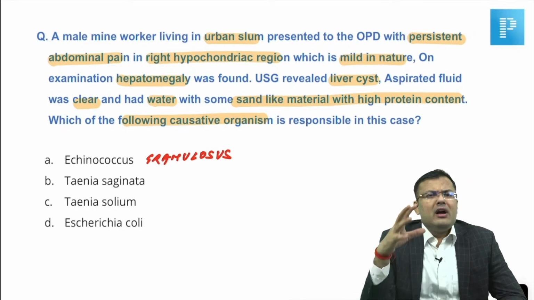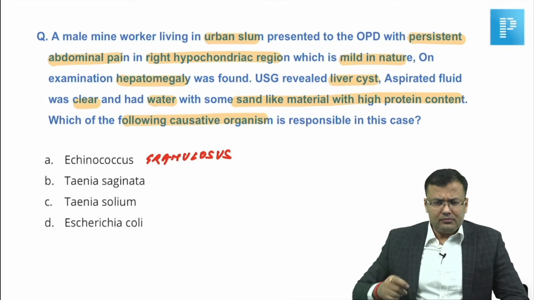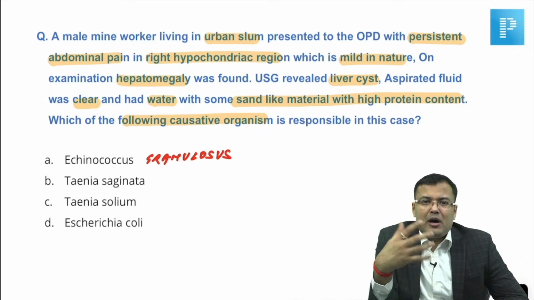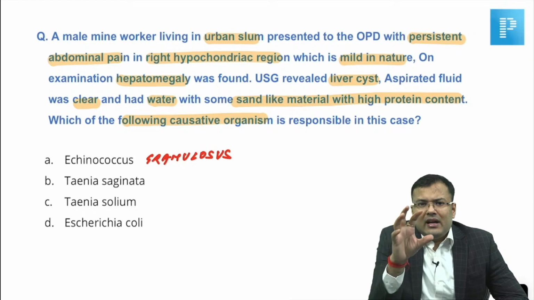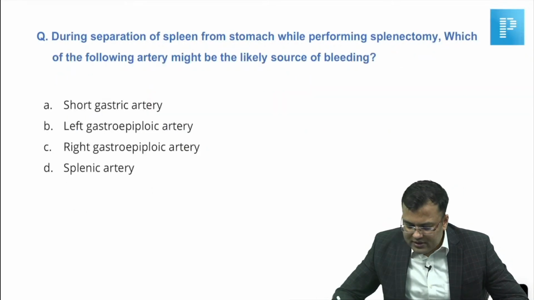Okay, let me tell you about hydatid cyst. Majority of patients are asymptomatic. There is hepatomegaly. Some patients complain of abdominal pain, abdominal discomfort, and abdominal pain is usually mild. Clear? So, this is Echinococcus.